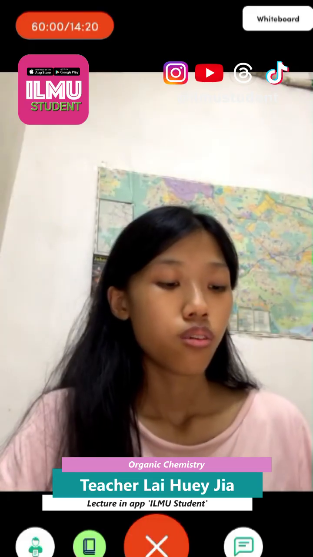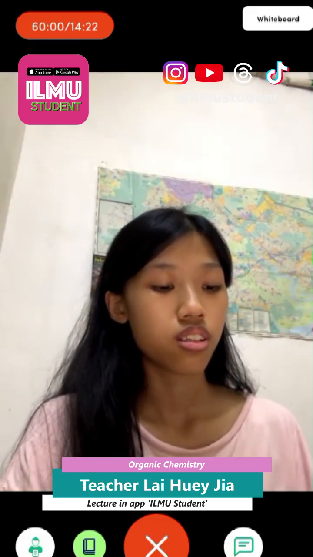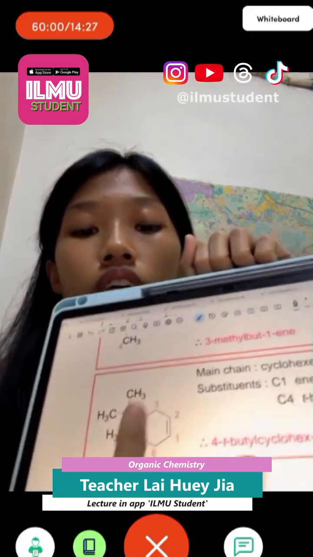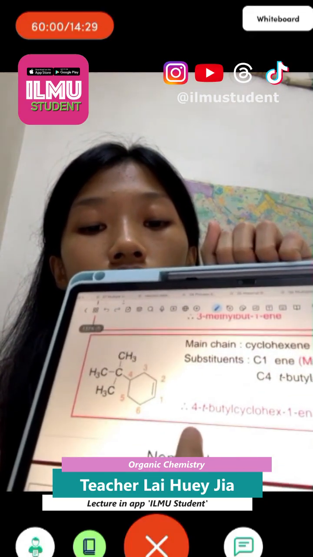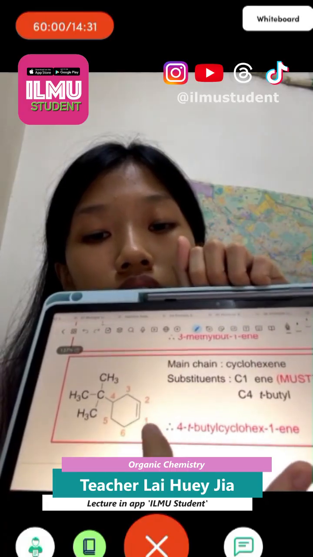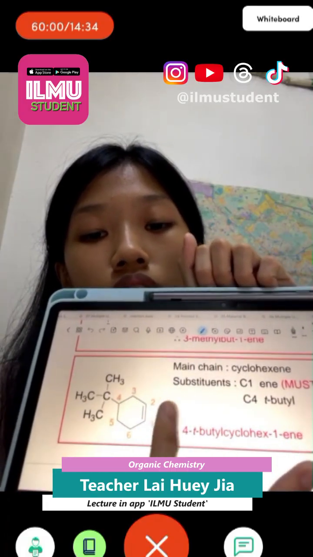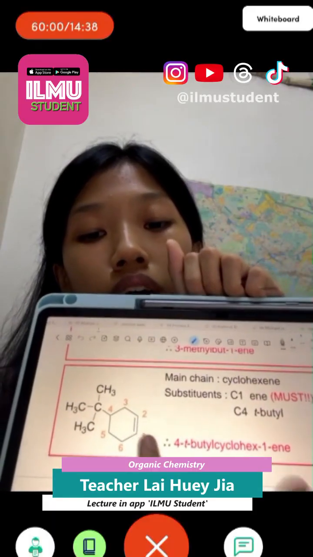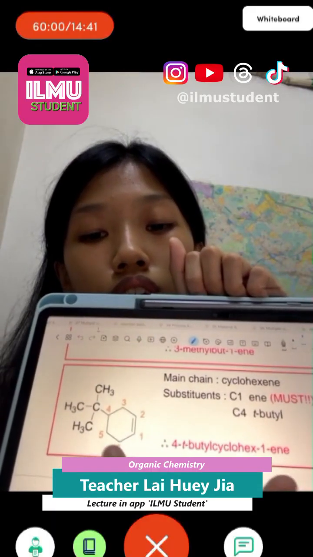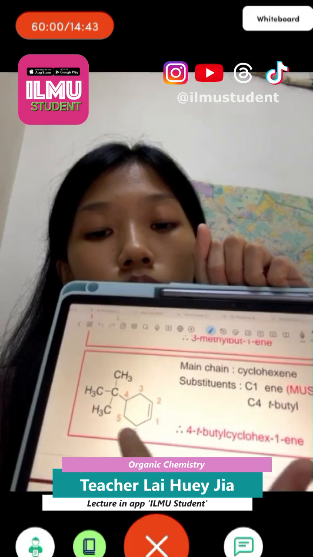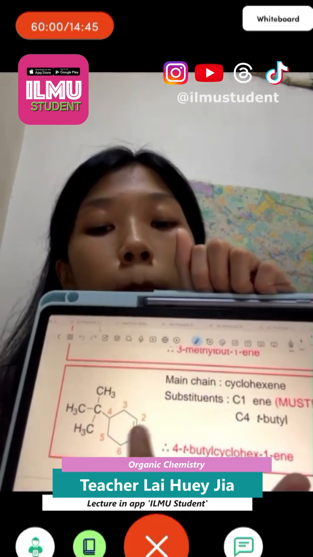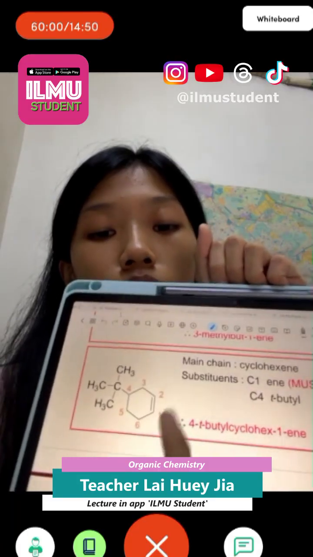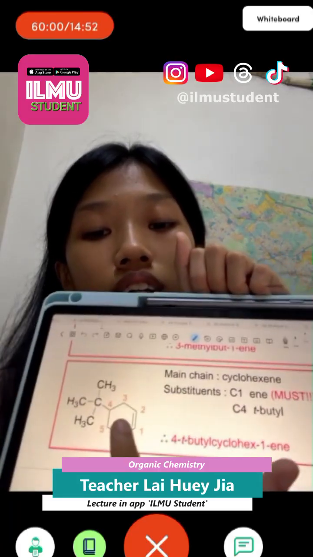So okay, if we have the cycloalkene, which means that the alkene is in the ring, the numbering always starts with the double bond. So 1, 2, 3, 4. The substituent needs to have the lowest numbering, but if we go 1, 2, 3, 4, 5 starting this way, it will become a higher number, number 5, so we cannot. We should start this way: 1, 2, 3, 4, so the substituent is on carbon number 4.